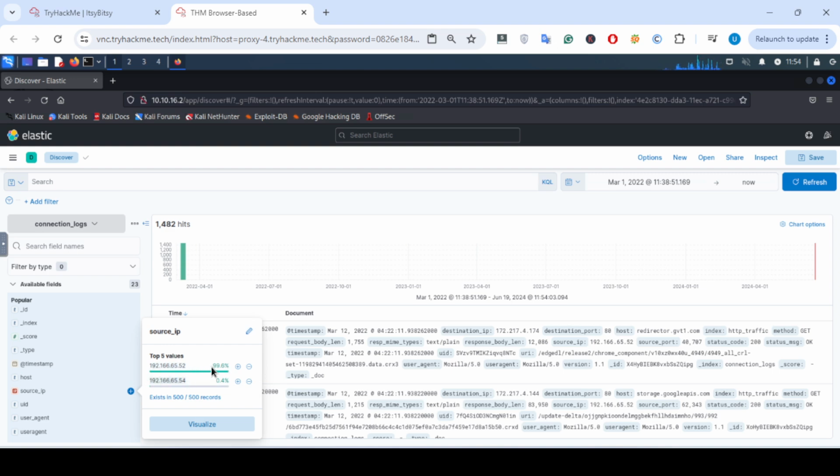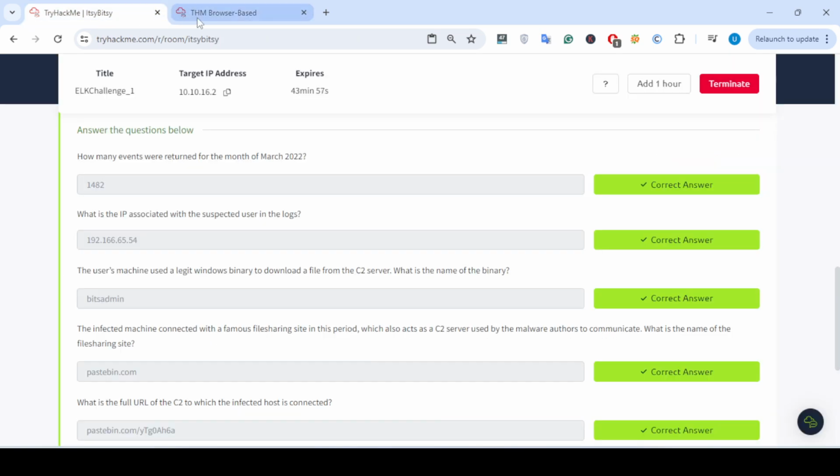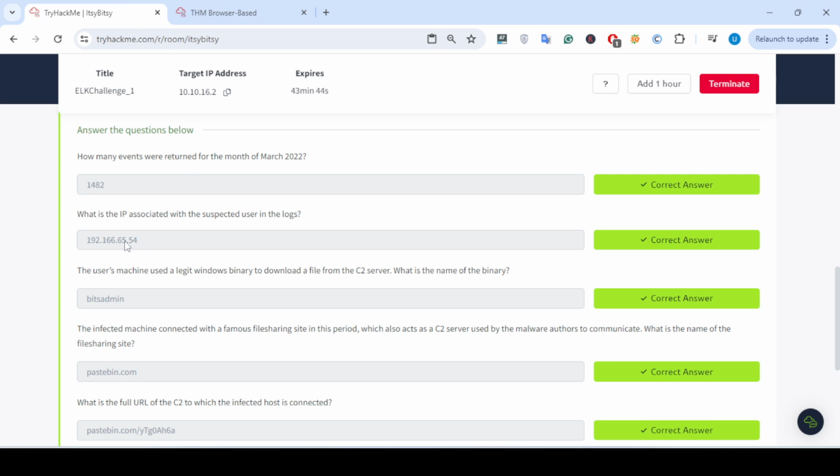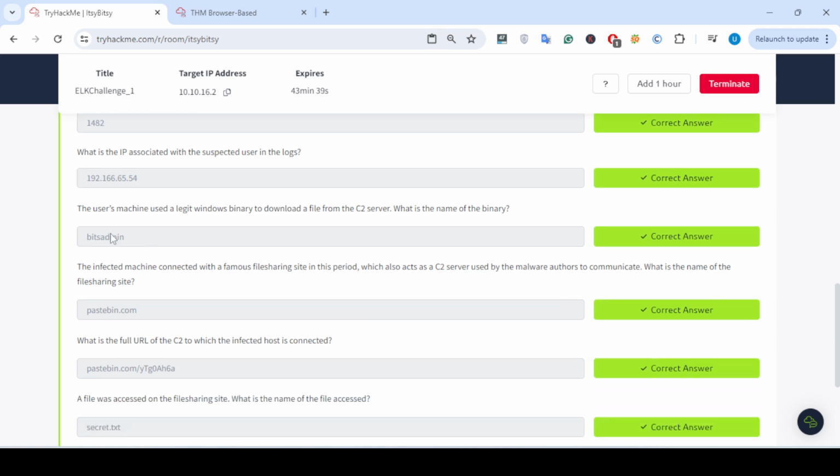From the first one you can see 99.6% of communication, but from the second one only 0.4% of communication. So by using our common sense, we can consider that this IP is a malicious IP. A limited communication is coming from this IP. So the answer to this question is 192.168.65.54.